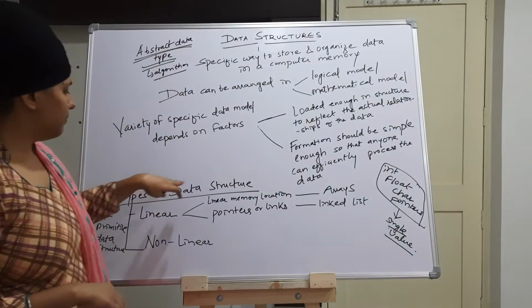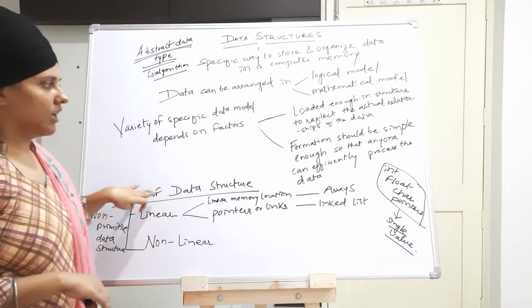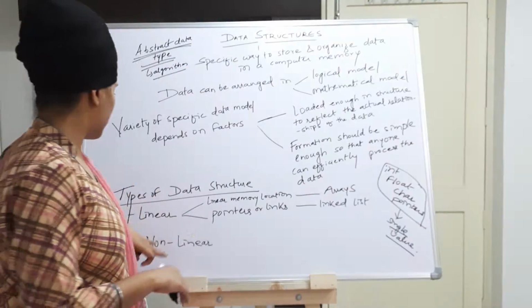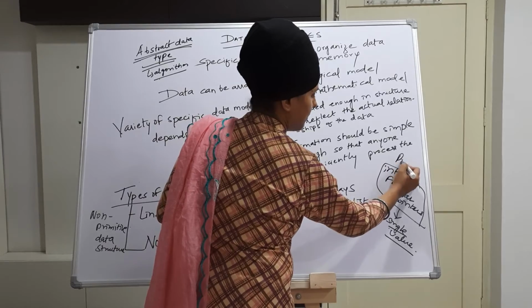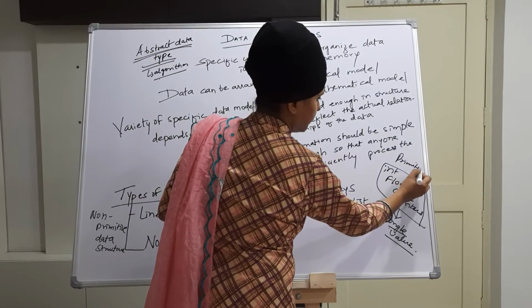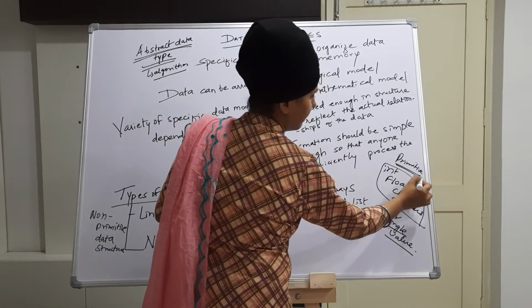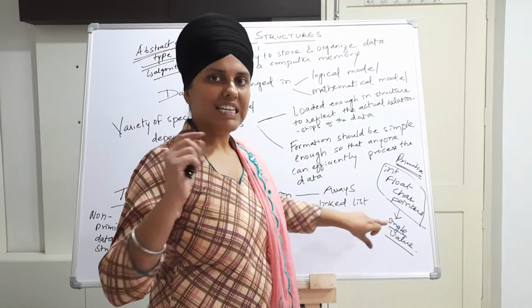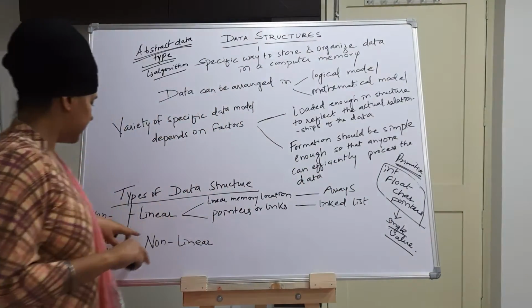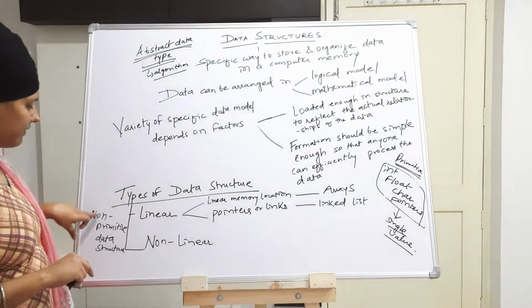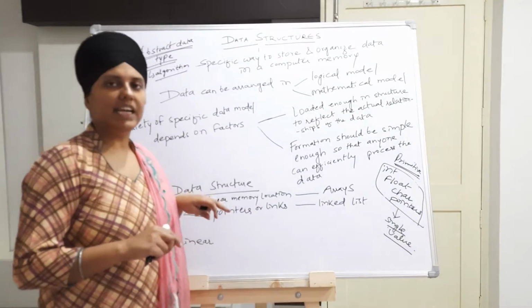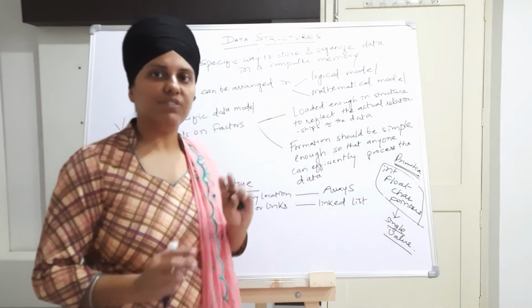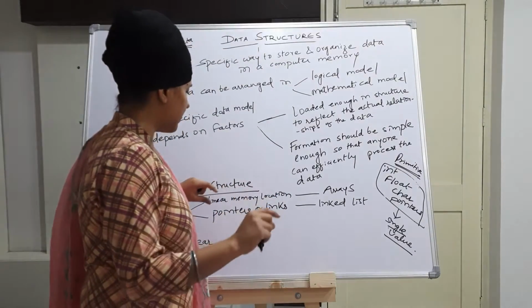So, types of data structures. In types of data structures we have seen that these are the primitive data structures: int, float, char, pointers, that store a single value. And the non-primitive data structures are linear and non-linear. So in linear, the data is represented in a sequential manner.